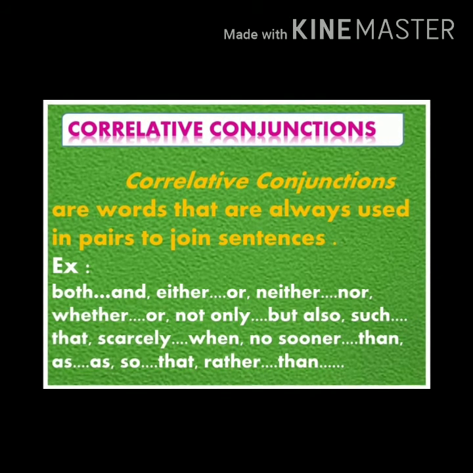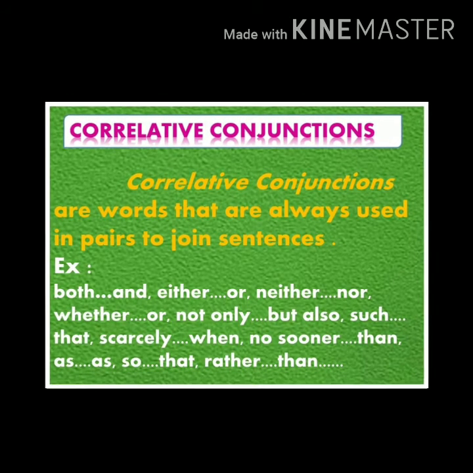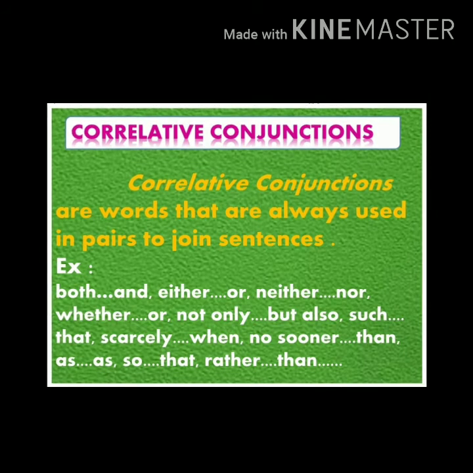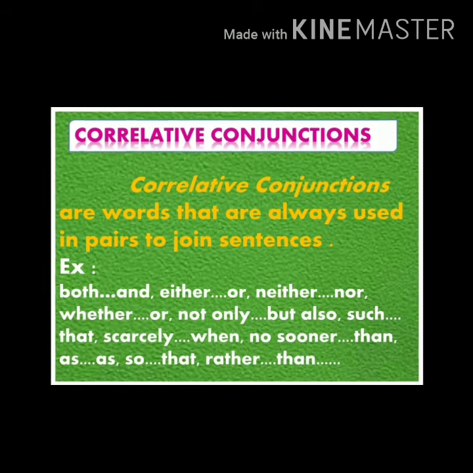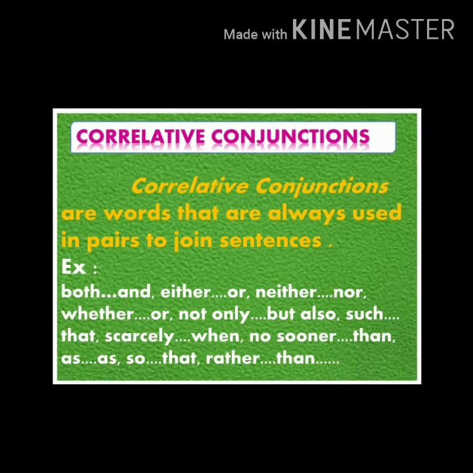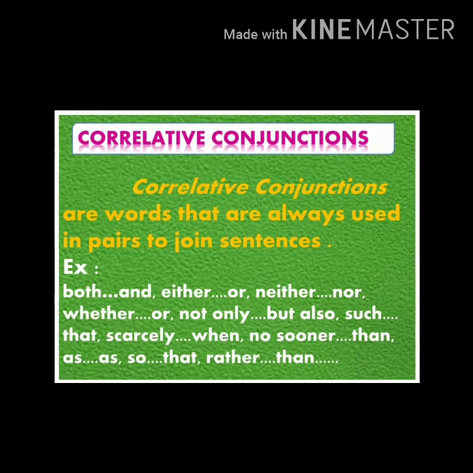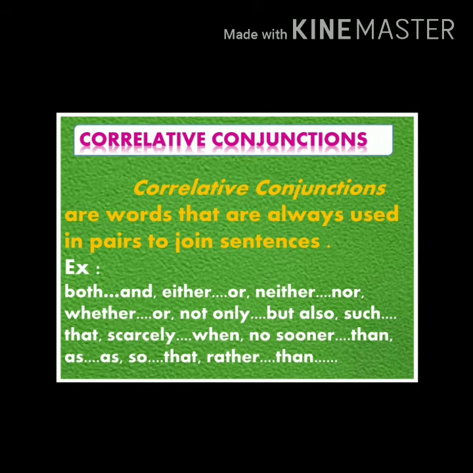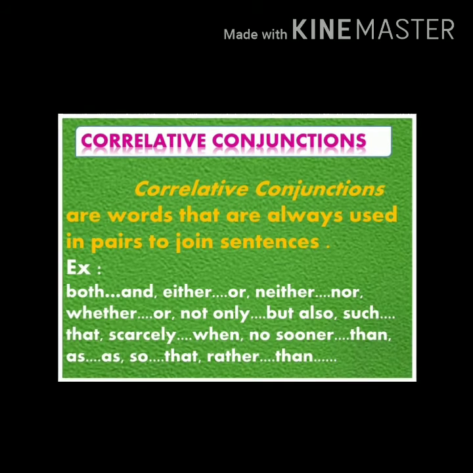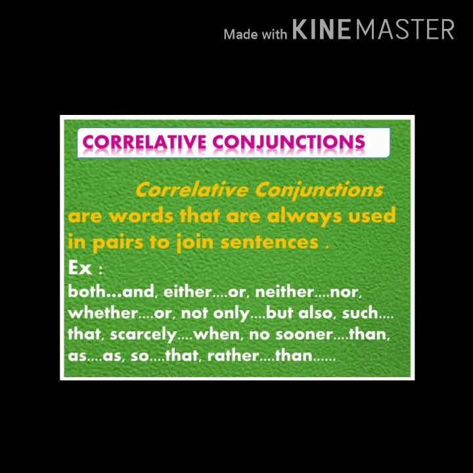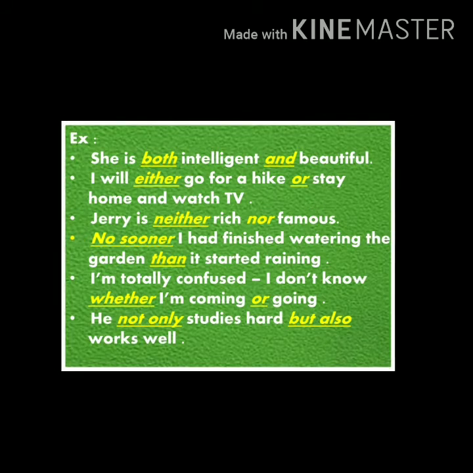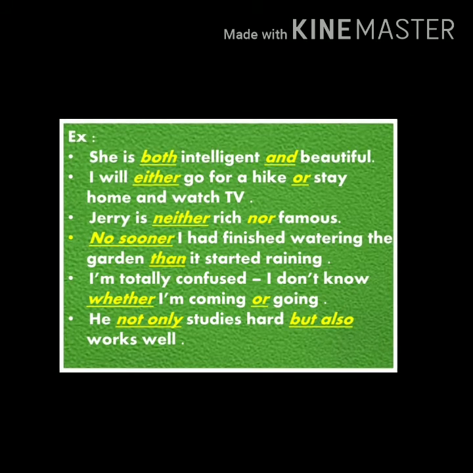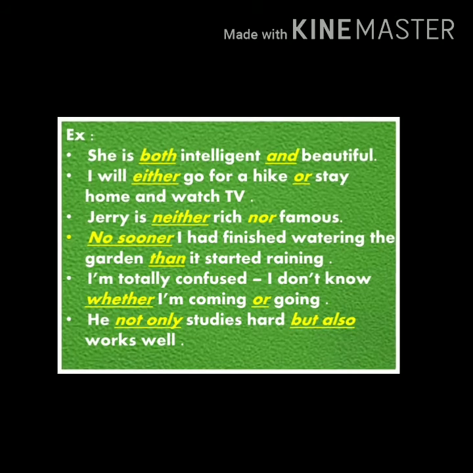Correlative conjunctions include pairs such as both and, either or, neither nor, whether or, not only but also, such that, scarcely when, no sooner than, as so, and rather than. Let's see more examples for correlative conjunctions.